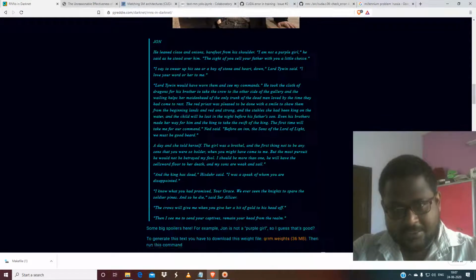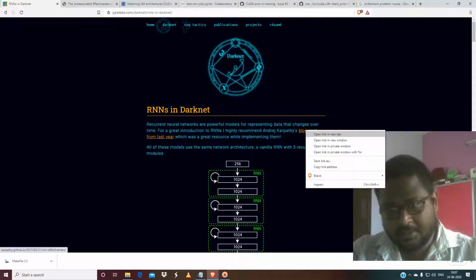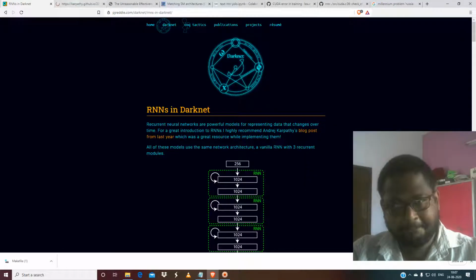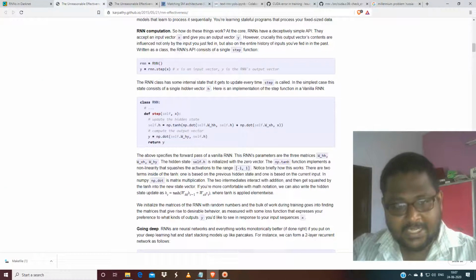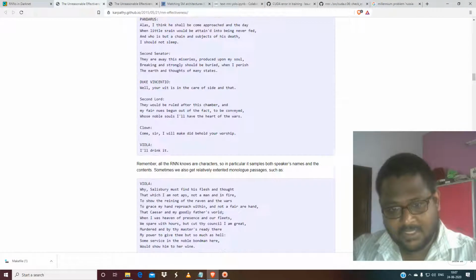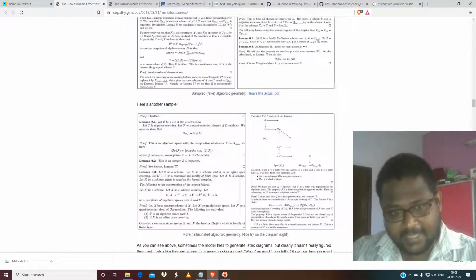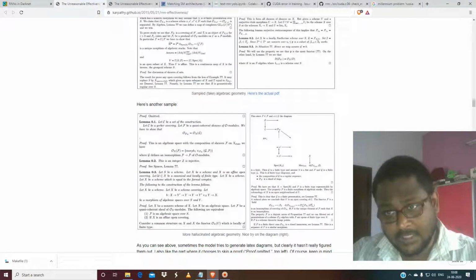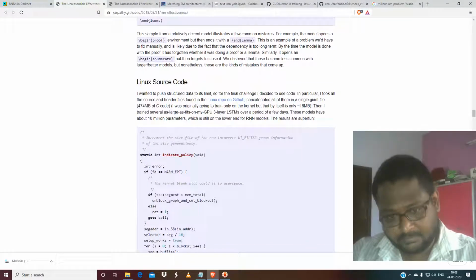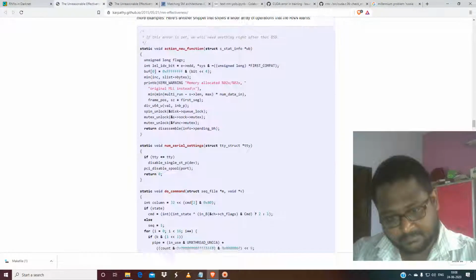So let me show you that page again. You have this blog post by Andrej Karpathy. In it they are just telling you that generating this RNN text for programming languages and math proofs is really bizarre, because you just generate a math proof from an RNN. It is really weird. You can even generate C++ code,